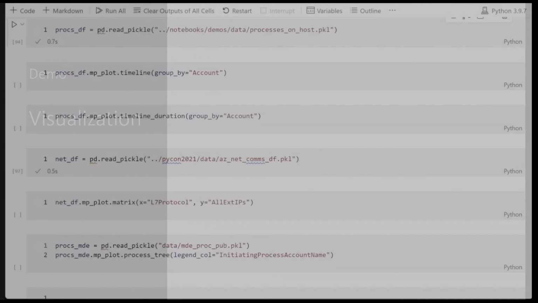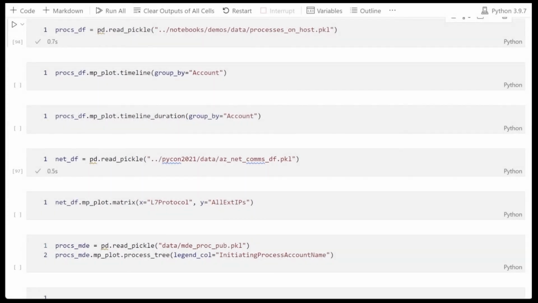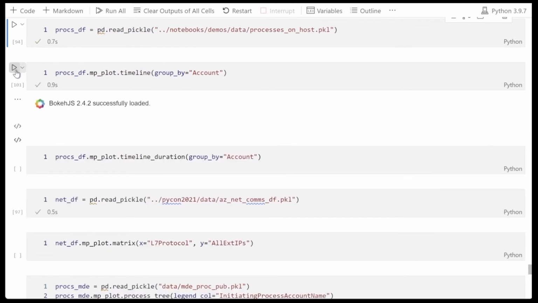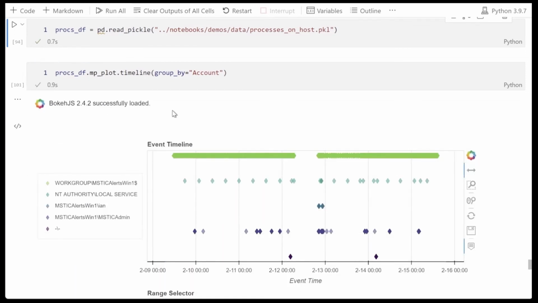Let's have a look at the built-in functions for visualization in MSTICPy. First here we're importing a data frame, and you'll notice that these visualization methods are what's called accessor methods for pandas, a little bit like the built-in plot function. First thing we're looking at is the timeline visualization. This shows you events against time, obviously, and these here are grouped by account, splitting them out into separate series.